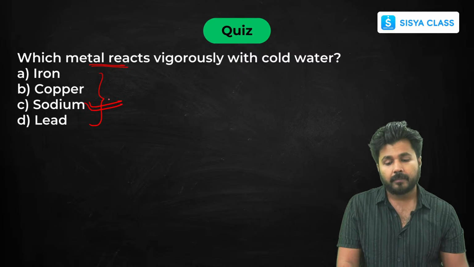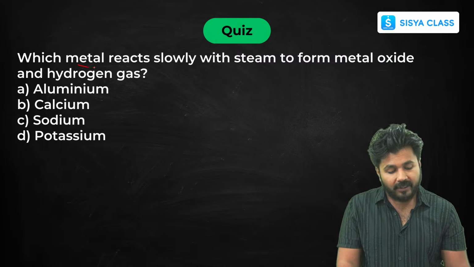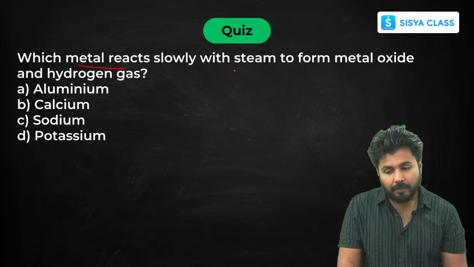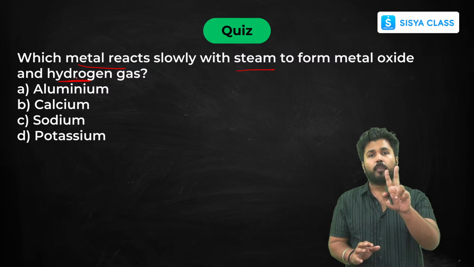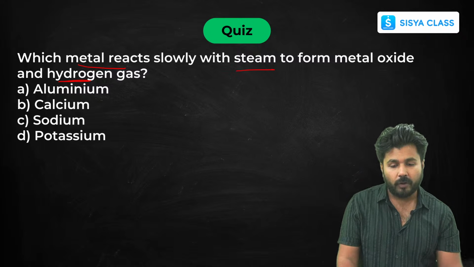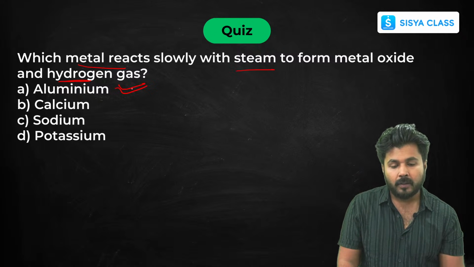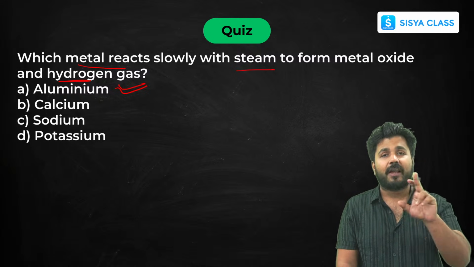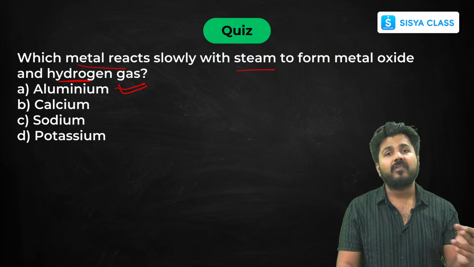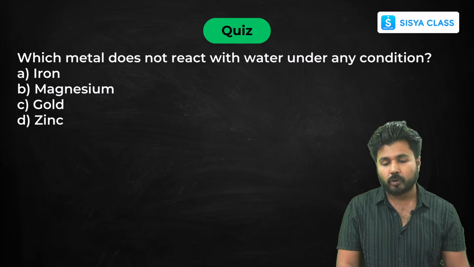Sodium. Now which metal reacts slowly with steam to form metal oxide and hydrogen gas? We have just seen two metals, aluminium and zinc. So one of them is there, aluminium. Knowing these exceptions and the reactivity series, and knowing that table which I have formed for you, you can easily solve these MCQs or case-based questions.